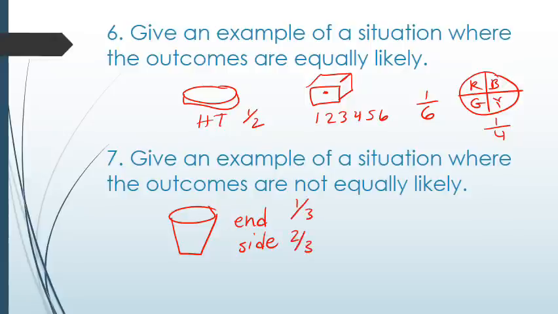You could also draw a spinner, for example, and I could have a section for red and a section for blue. Here you can see my chances of getting blue would be around 3/4 versus my chances of red would be around 1/4. So again, looking for something where the chances are not equally likely.